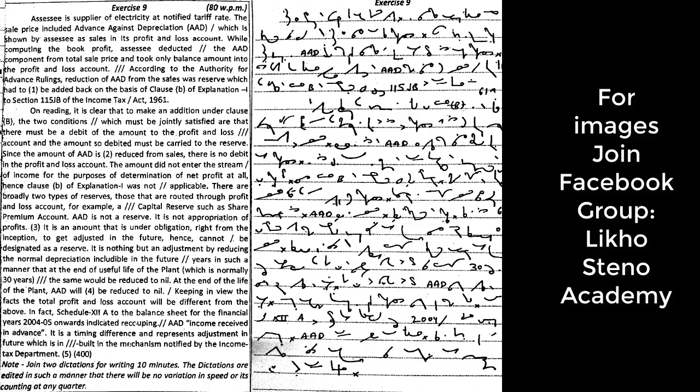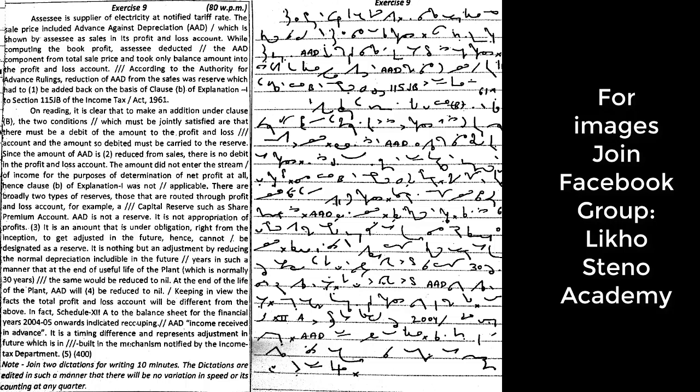There are broadly two types of reserves: those that are routed through profit and loss account, for example, and a capital reserve such as share premium account. AAD is not a reserve. It is not appropriation of profits. It is an amount that is under obligation right from the inception to get adjusted in the future, hence cannot be designated as a reserve.